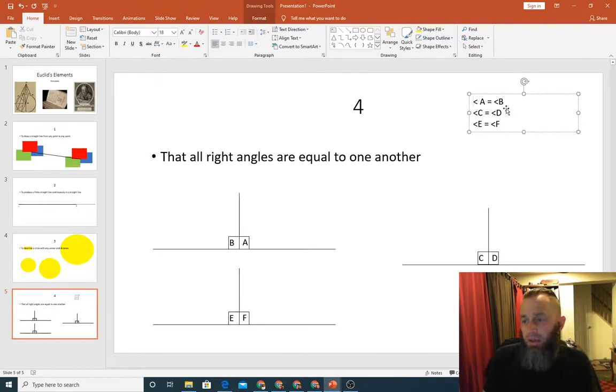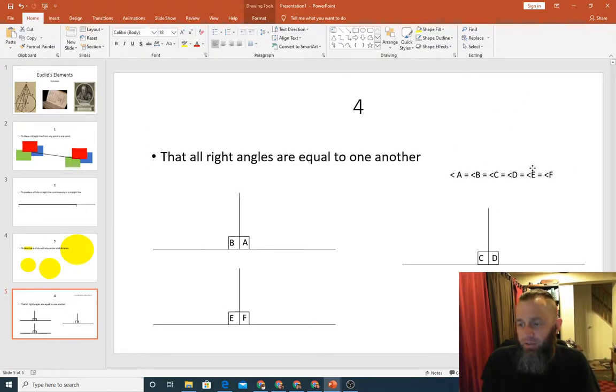So angle A equals angle B, and also equals angles C, which equal angle D, which equal angles E and F, even though they're not on the same line. In fact, they're entirely different from each other, right?